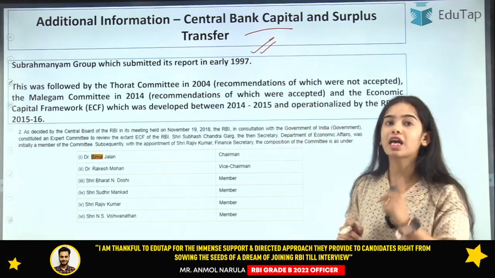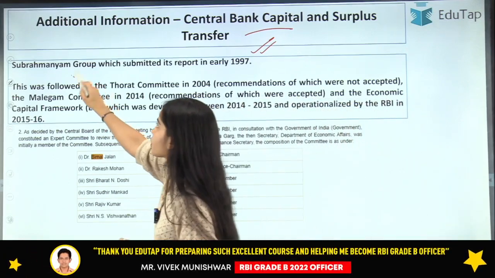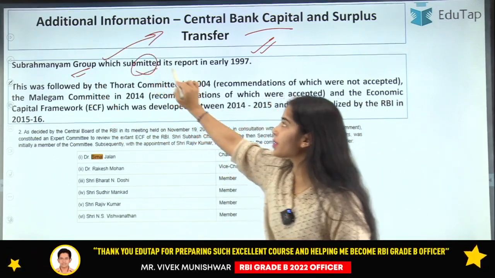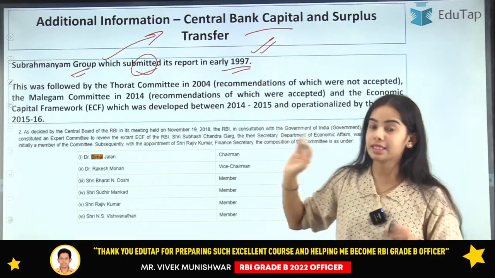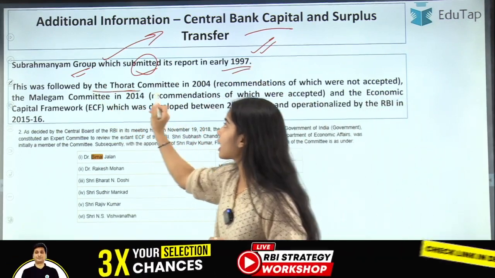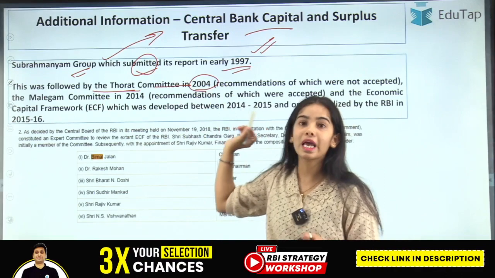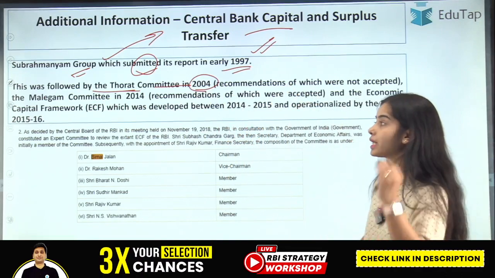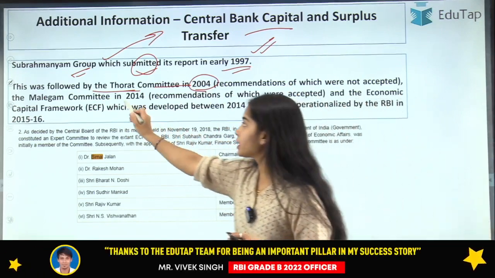The first committee that was made was the Subramaniam Group in this regard, and it submitted the report in early 1997. This was followed by the Thorat committee that was formed in 2004, and its recommendations were not accepted. Then came the Malegam committee in 2014.